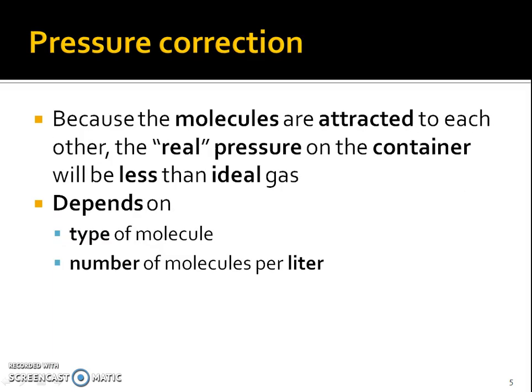So there's a pressure correction, and that pressure correction is needed because the molecules are attracted to each other. So the real pressure on the container would actually be less than what the ideal gas equation tells us. So read that again. Does that make sense? Real pressure, since they are attracted to each other, would be less because they are closer to each other. They're not going to be hitting the containers as often. They're not going to be hitting each other as often. The pressure would be less than what's actually there. So of course, though, this depends on the type of the molecule and of course how many molecules there are.